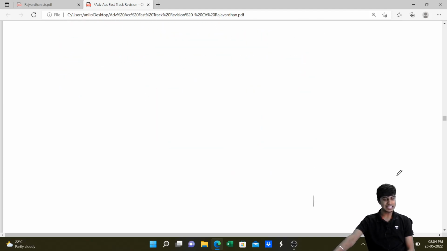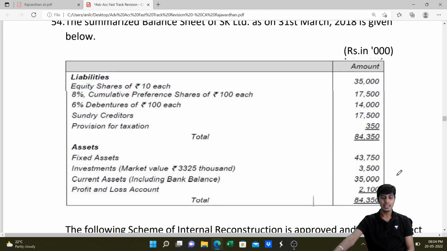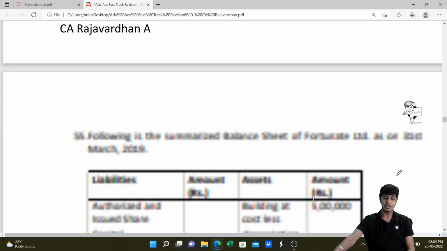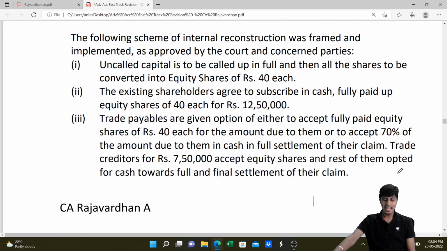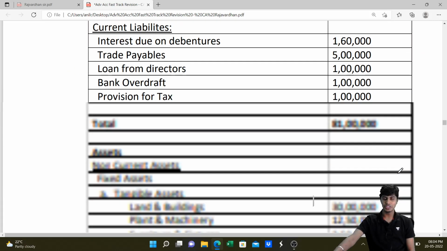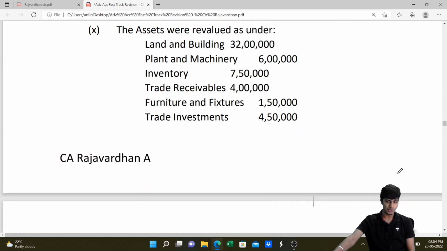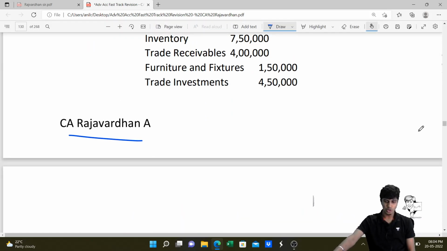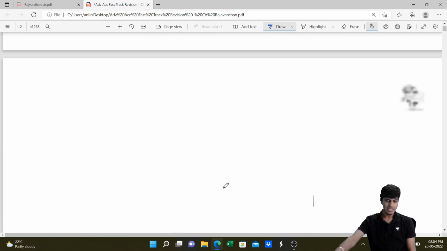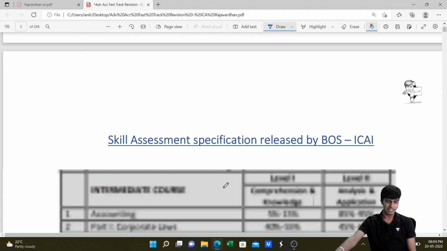That, my friends, is the topic of internal reconstruction. I've summed up some questions here in this material from the past examinations, all the past examinations, RTPs and MTPs. I hope you will use this for revision, and this file will be shared with you. I am CA Rajavardhan. It's already shared in the Yashas Academy official Telegram channel. You will get it there. If you don't find it there, ping me and I'll share it with you.